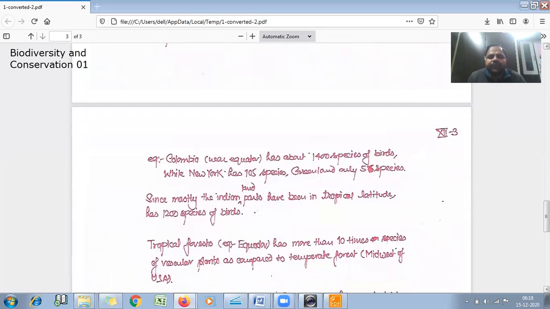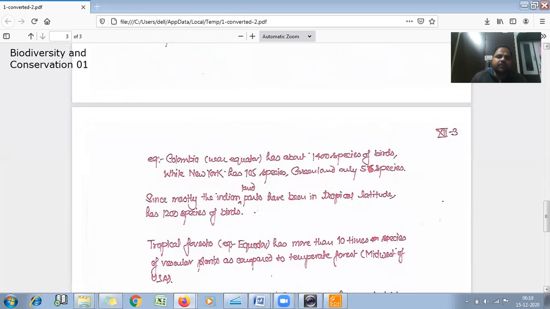So Colombia near the equator has about 1400 species of birds, while New York has 105 species, and Greenland only 56 species. Since mostly the Indian land parts lie in tropical latitude, India has 1200 species of birds. So we can see here with the examples that the areas on or nearby the equator have more diversity as compared to the rest of the earth.